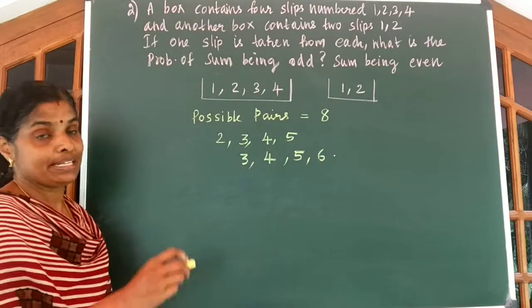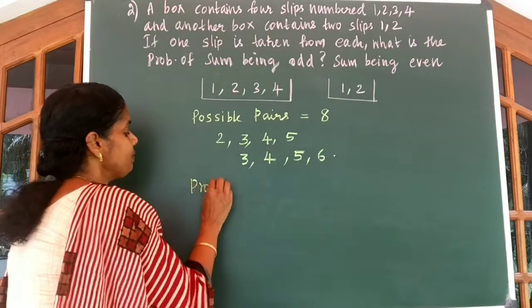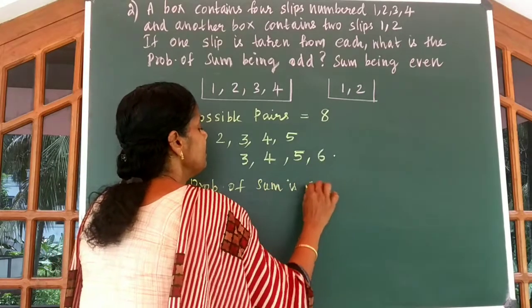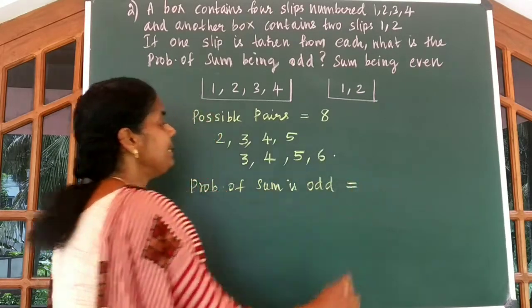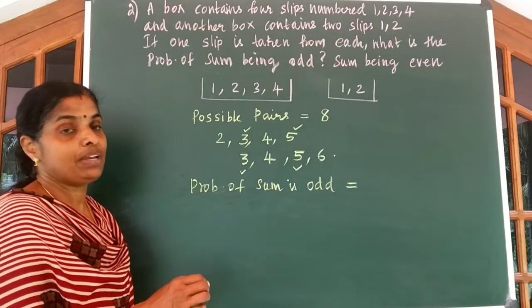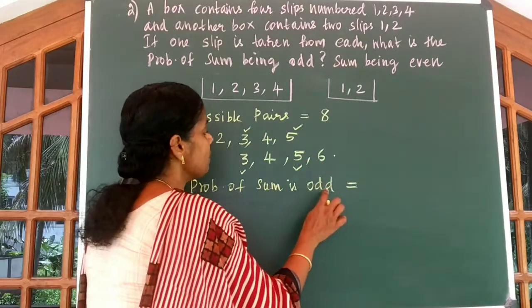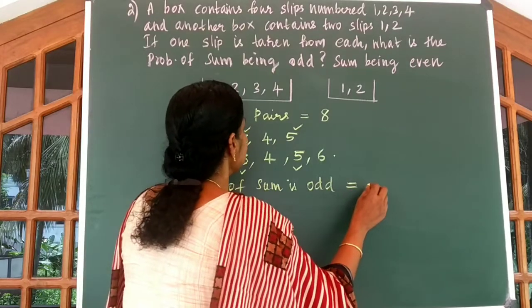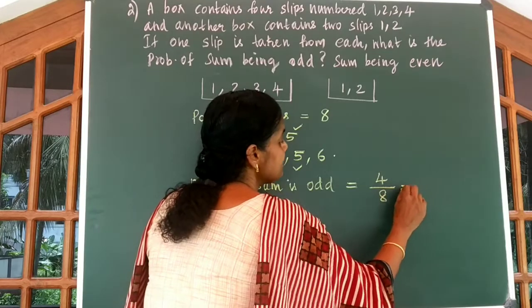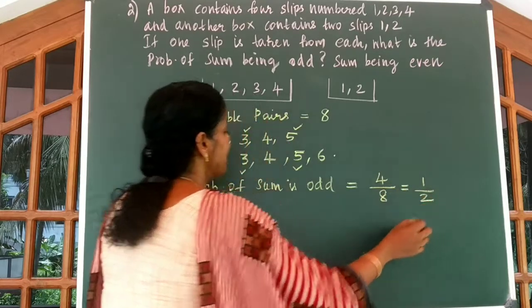Now come to our question. Probability of the sum being odd. So how many odd numbers are here? 3, 3, 5 and 5 are odd numbers. So here we can say the probability of the sum being odd is equal to 4 divided by 8. That simplifies to 1 by 2.